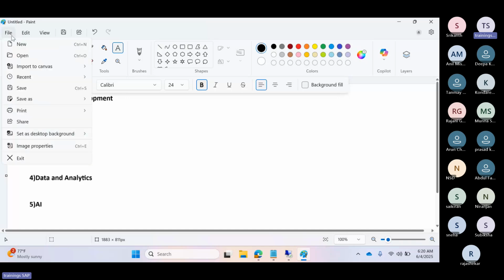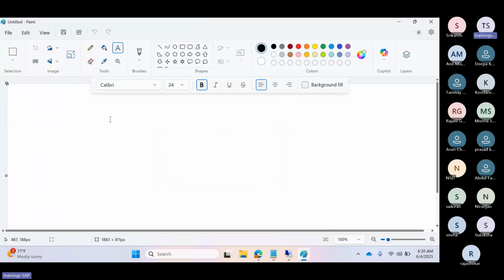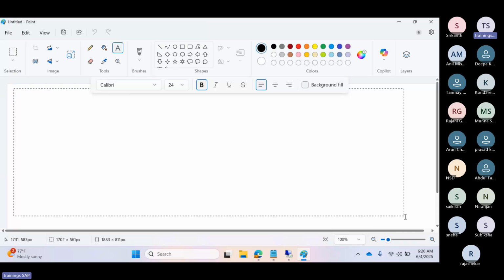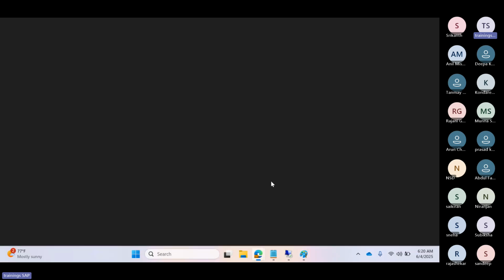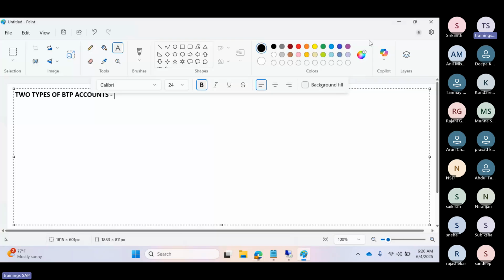So there are two types of BTP accounts we have here in the market. One is the trial account. The second one is the enterprise account. So trial accounts and enterprise accounts here, right?